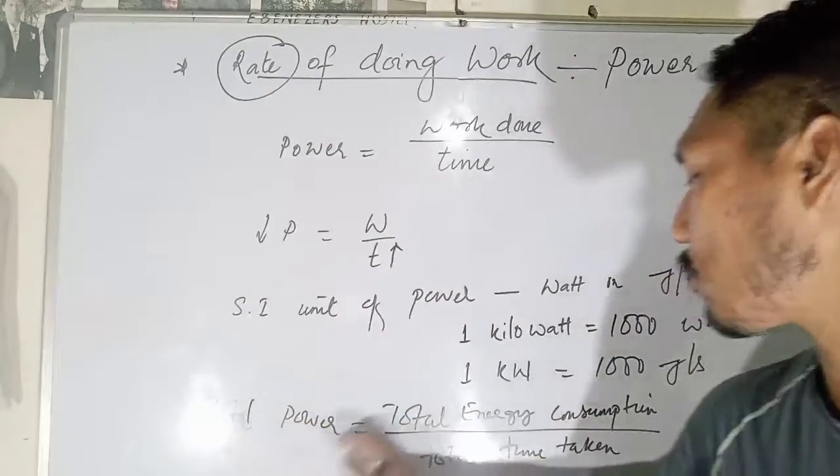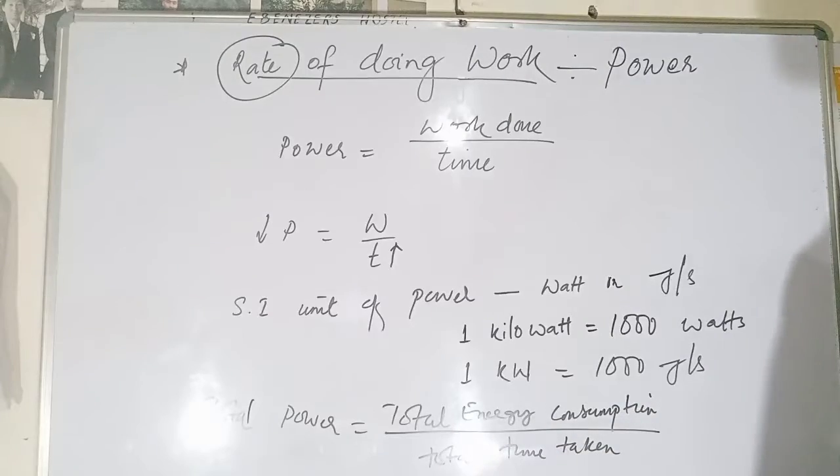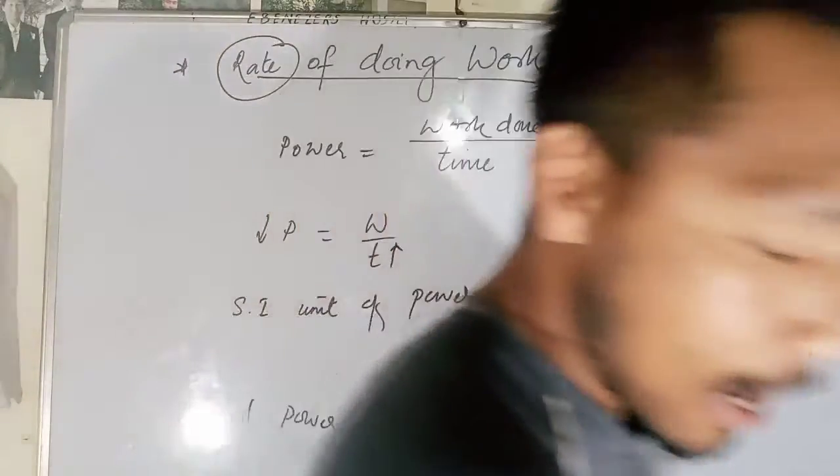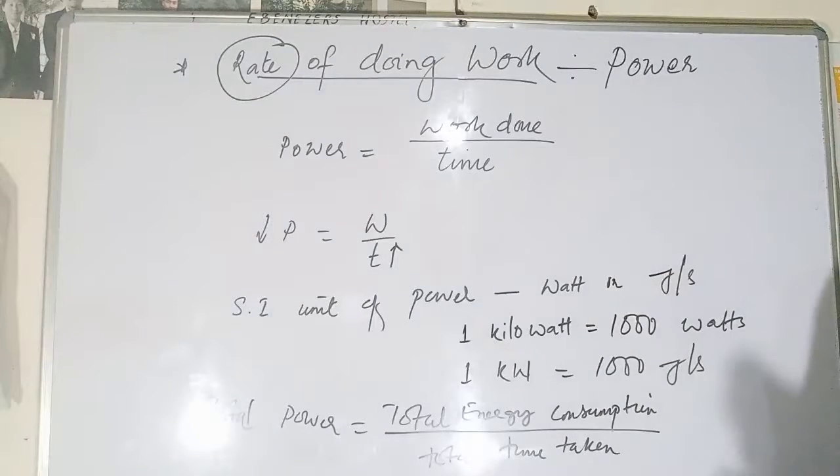Total power is equal to total energy consumption divided by total time taken, or total work done divided by time taken. This is what we call the average power. The average of the power is the total energy consumption by the total time taken.